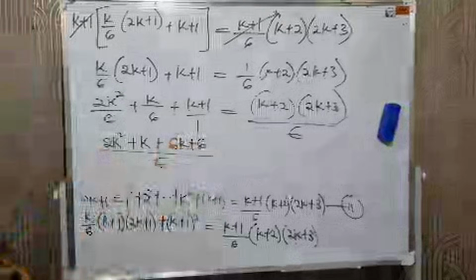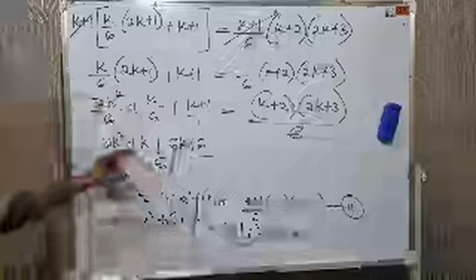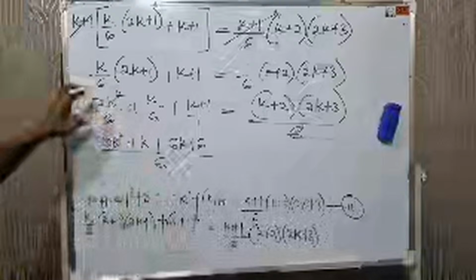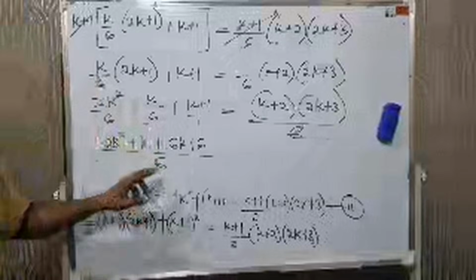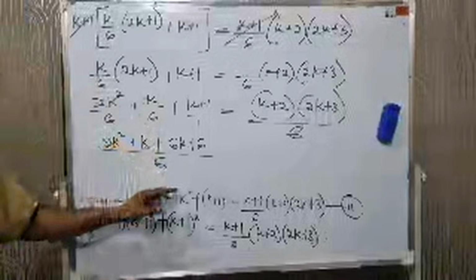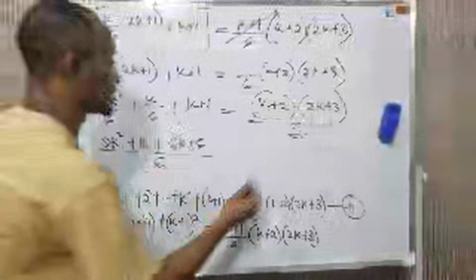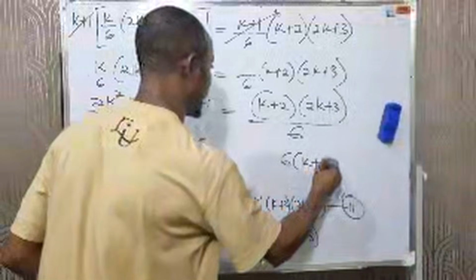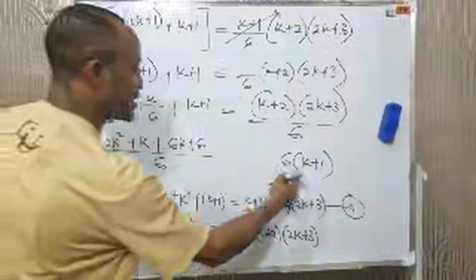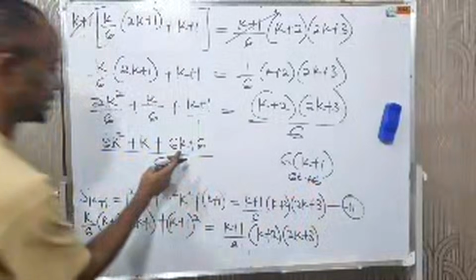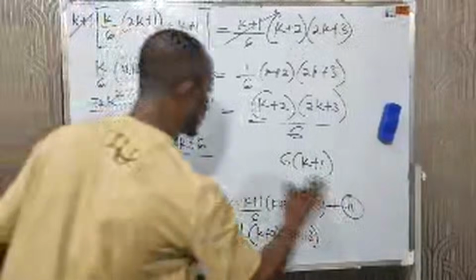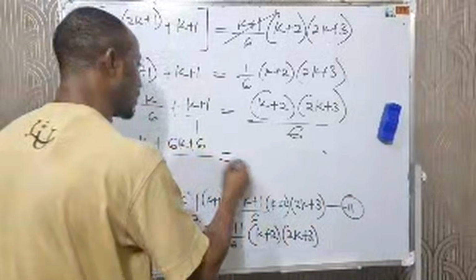Let me explain. When you divide 6 by 6 is 1. 1 times 2k squared is 2k squared. Divide 6 by 6 is what? 1. That 1 times k is k. Then divide 6 by this one is 6. 6 times k plus 1. What is 6 times k? Is 6k. What is 6 times 1? Is 6. Are you seeing the concept here? Okay. All equals to what?